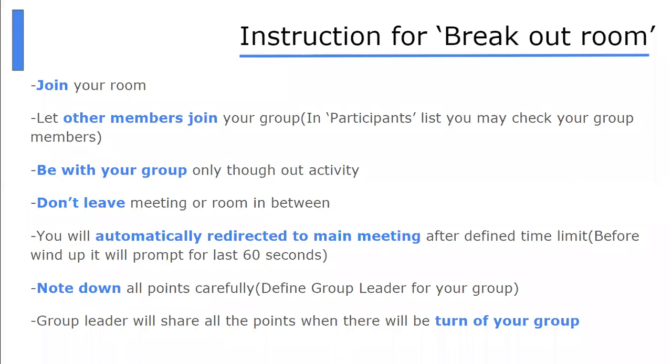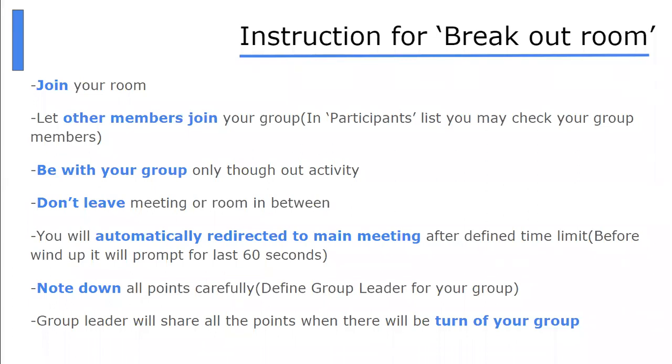Currently we are, say, 57 participants, but when I put you in breakout rooms, you may find 5 to 6 members in your breakout room. So you have to wait for other members to join. Next, throughout this activity, you have to remain with your group only.